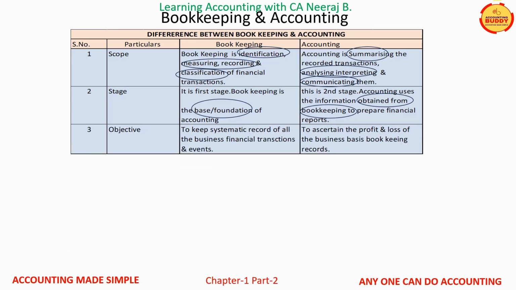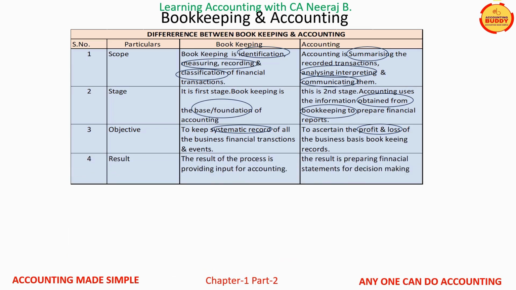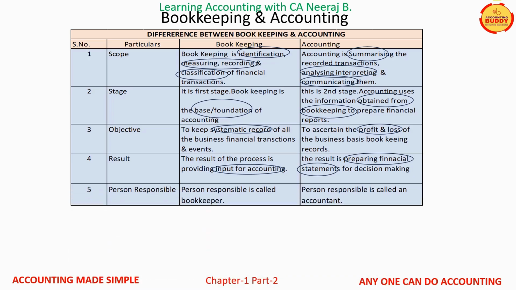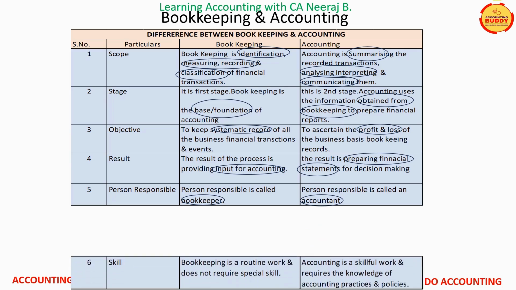Third, basic objective of bookkeeping is the systematic recording of all the business financial transactions, while accounting ascertains the profit earned or loss incurred on the basis of financial business records. Fourth, end result of bookkeeping is to provide input for accounting, while the end result of accounting is financial statements for decision making. Fifth, bookkeeper and the accountant are the title of the persons who manages bookkeeping and accounting respectively.